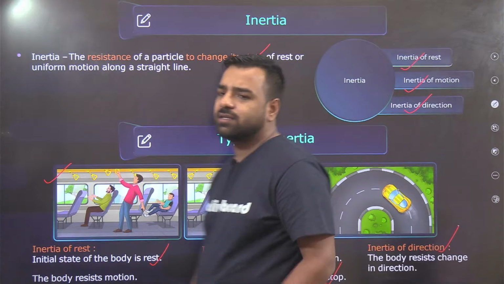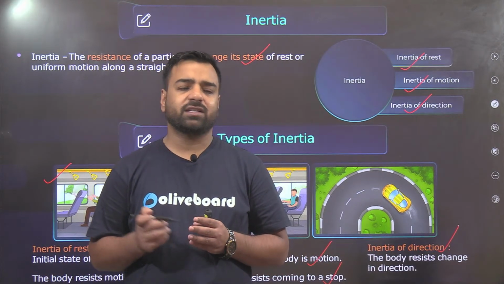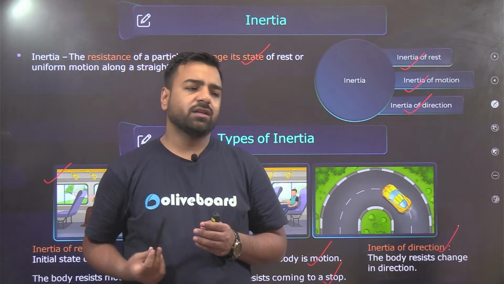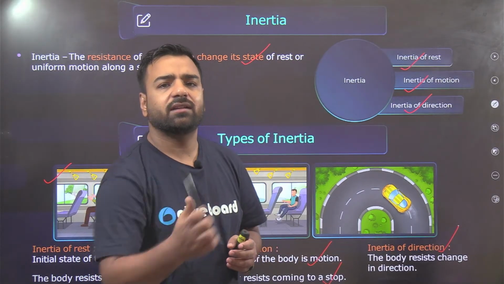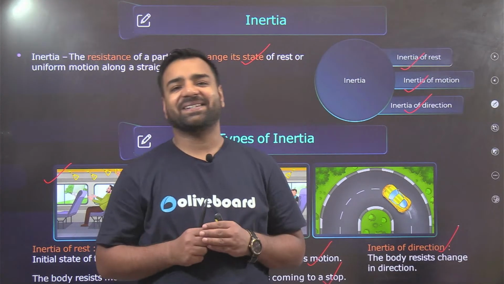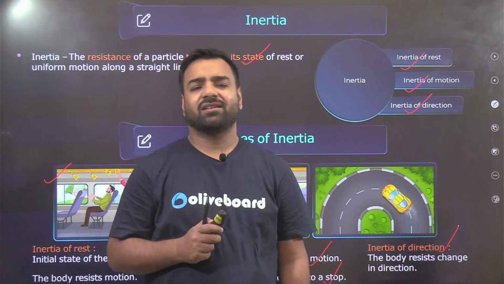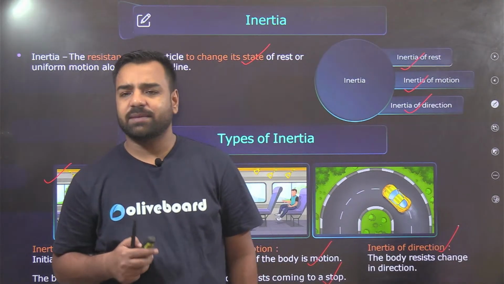The best example is whenever you are traveling to a hilly area. In the hill area, obviously the roads are curved. So once the bus turns there, if the bus is turning in the left direction, you will tend to fall in the right direction. So again, that is the inertia of direction. Yes, so these are the three types of inertia.